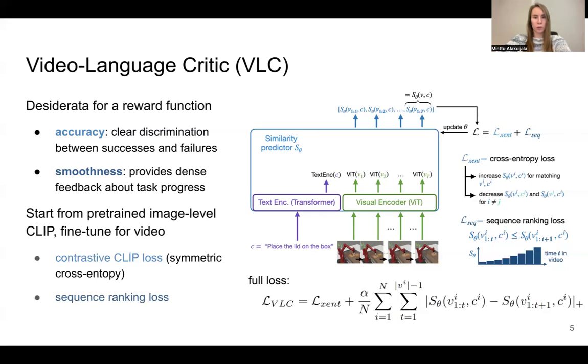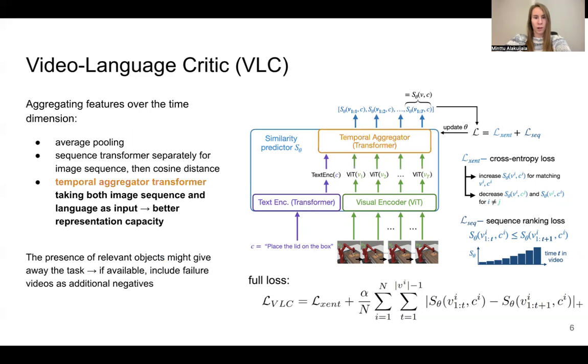To encourage smoothness over time, we add a novel sequence ranking loss to this contrastive objective, which favors monotonically increasing rewards over the duration of a successful video. Specifically, for any consecutive time steps, predicting a higher reward for the earlier steps than the latter incurs a penalty equal to the absolute error of their difference. This allows VLC to learn from all intermediate states rather than only the final states, fully making use of the temporal information in video data.